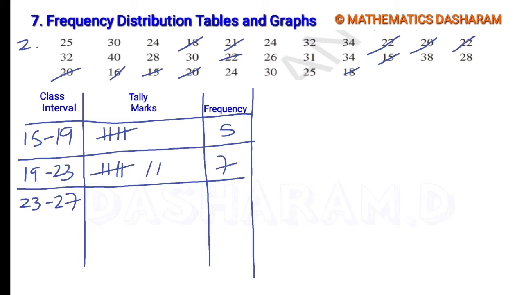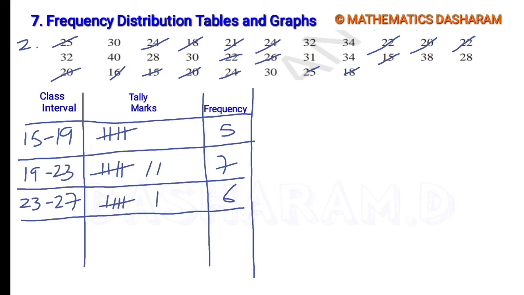Total 7. Next, 23 to 27, that means 23 to 26.9. So here 1 2 3, next here 4, 5, 6. So total 6.